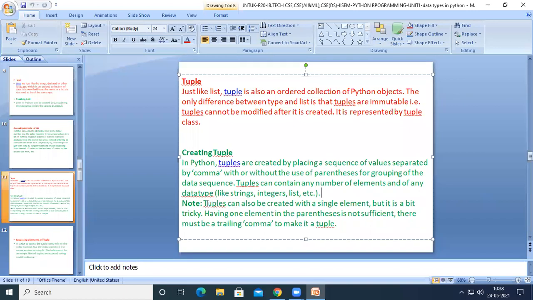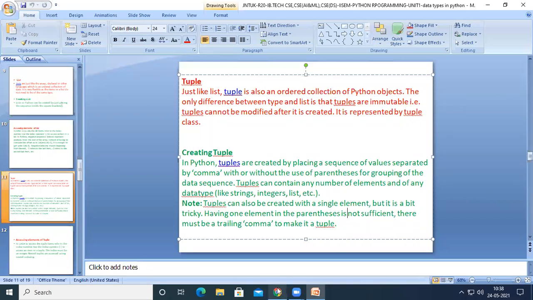See here, tuples can also be created with a single element, but it is a bit tricky. Having one element in the parenthesis is not sufficient. There must be a trailing comma to make it a tuple.